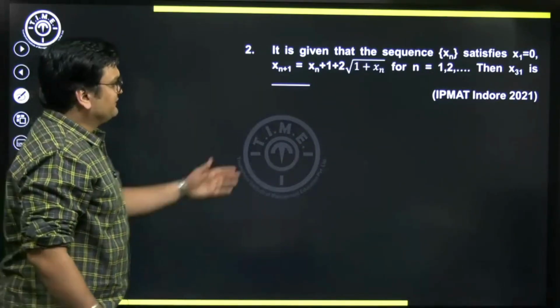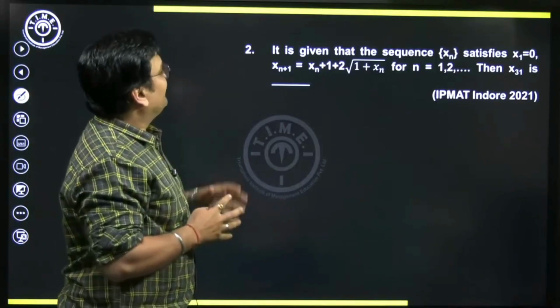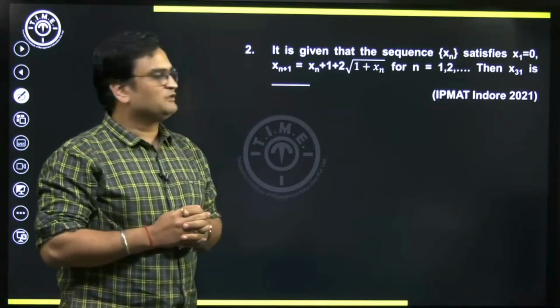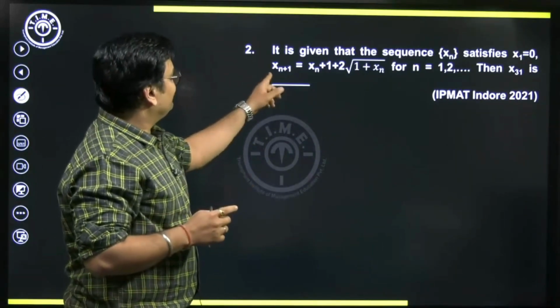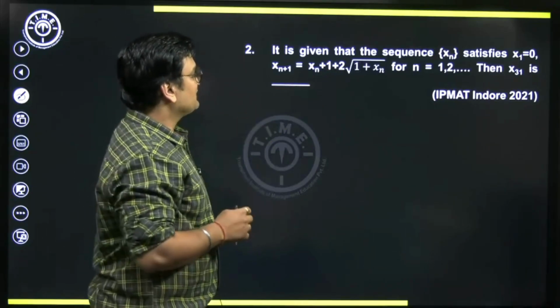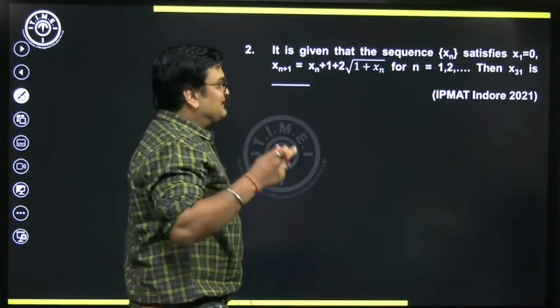Okay, we'll start with this. Let us see how do we solve this. It is given that the sequence xn satisfies x1 equal to 0 and xn plus 1 is equal to xn plus 1 plus 2 into square root of 1 plus xn. So basically the series is like this.